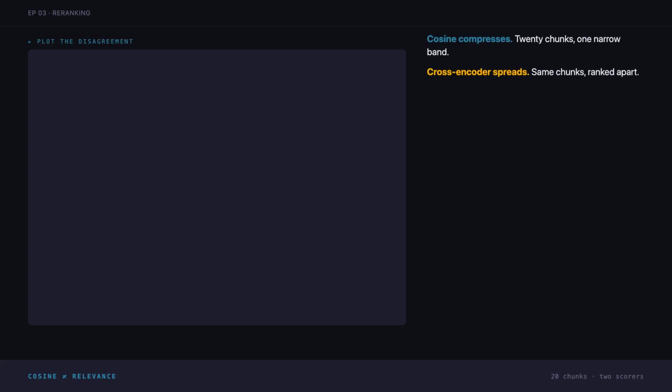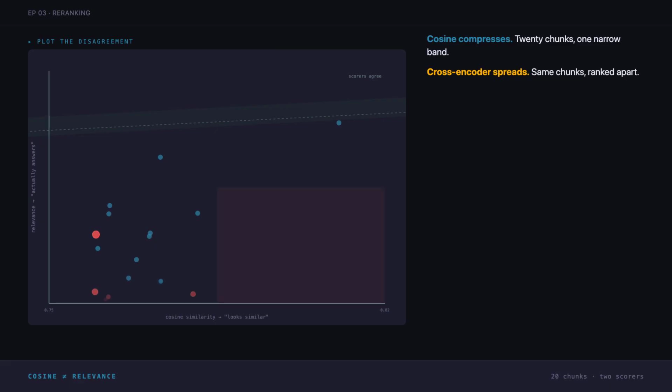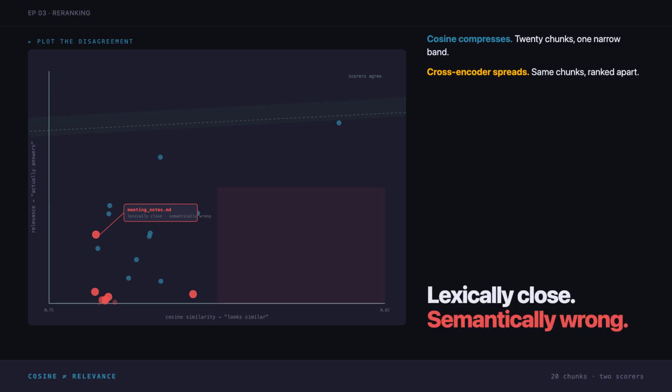Plot what cosine and the cross-encoder say about the same 20 chunks. Cosine put all of them in the same narrow band. From its point of view, every one of these chunks looks similar to the query. The cross-encoder spread them out. A few got high relevance scores, most got negative ones. The meeting note from EP02 sits at the bottom of this column. High cosine, negative relevance. Cosine couldn't tell it apart from the right answer. The cross-encoder told us exactly what was wrong.